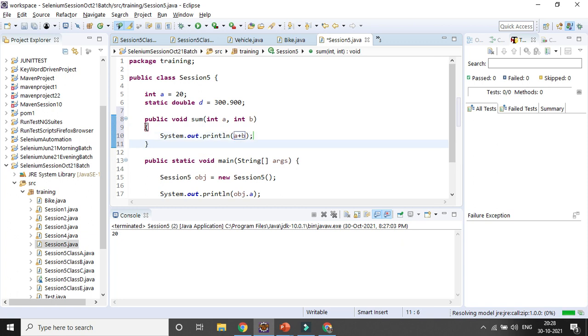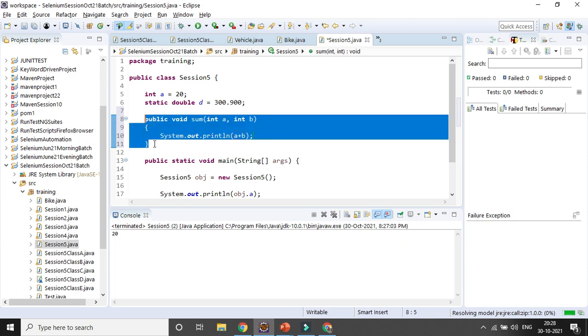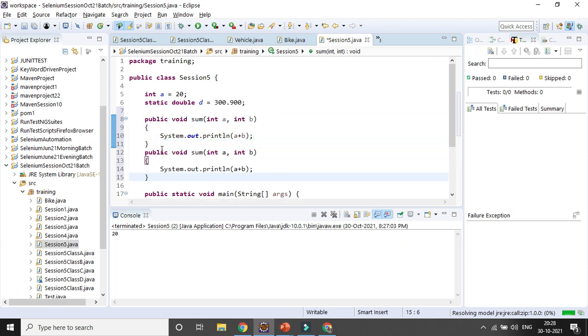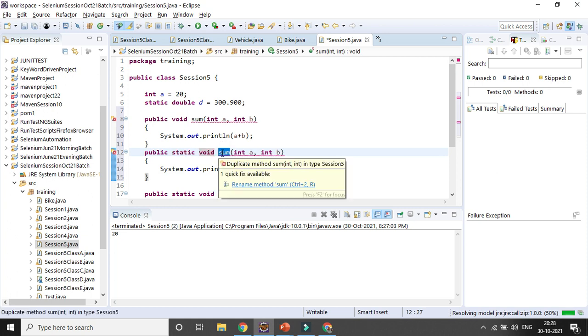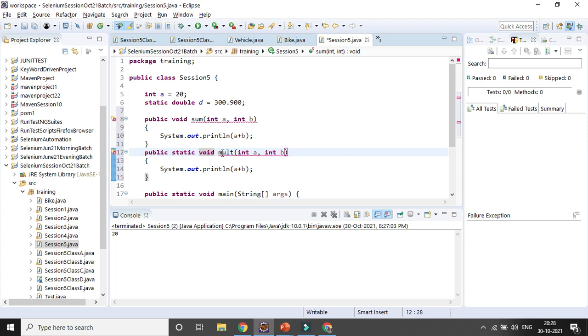One method I will be creating here. Okay, now one method I have declared as static.